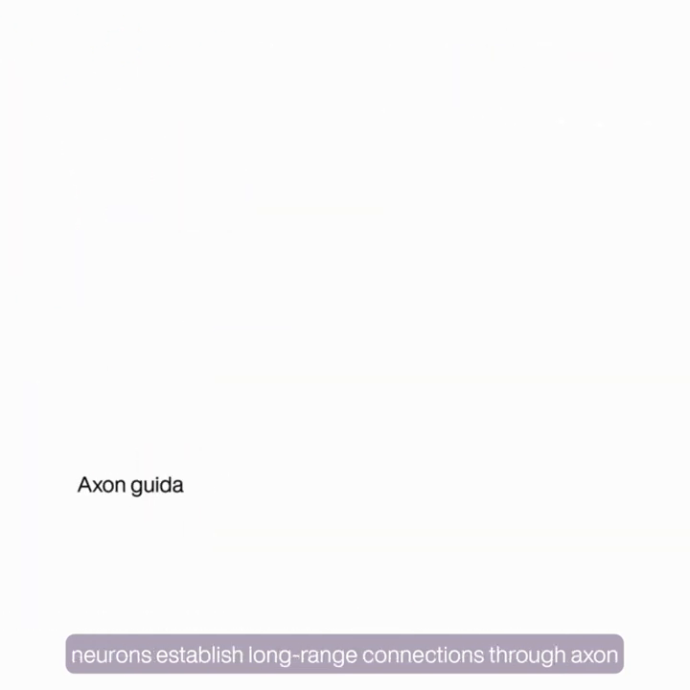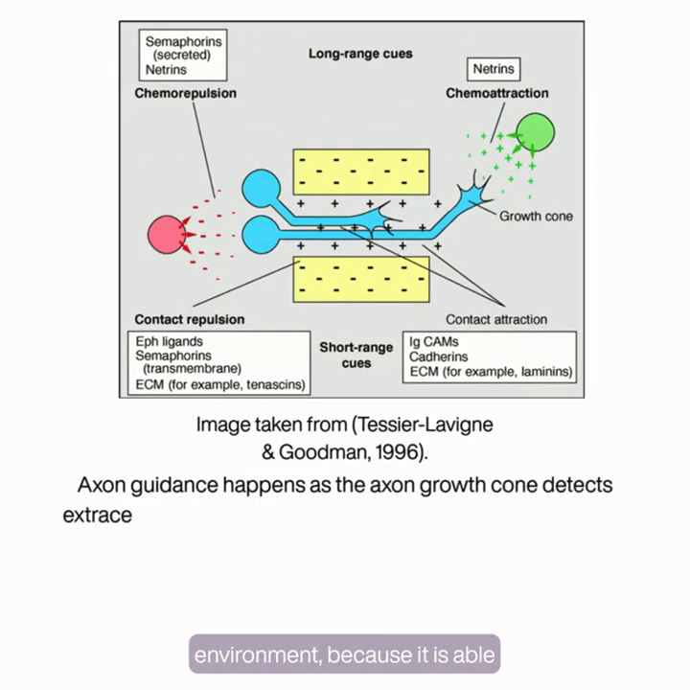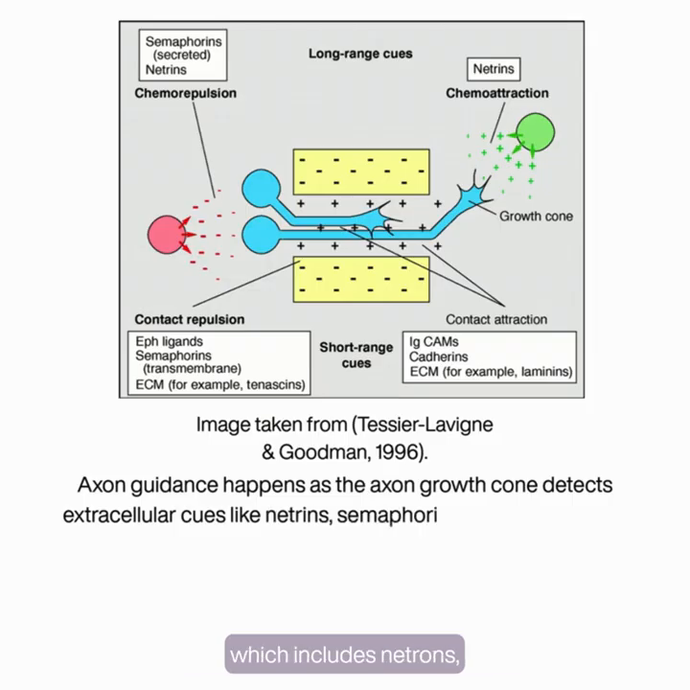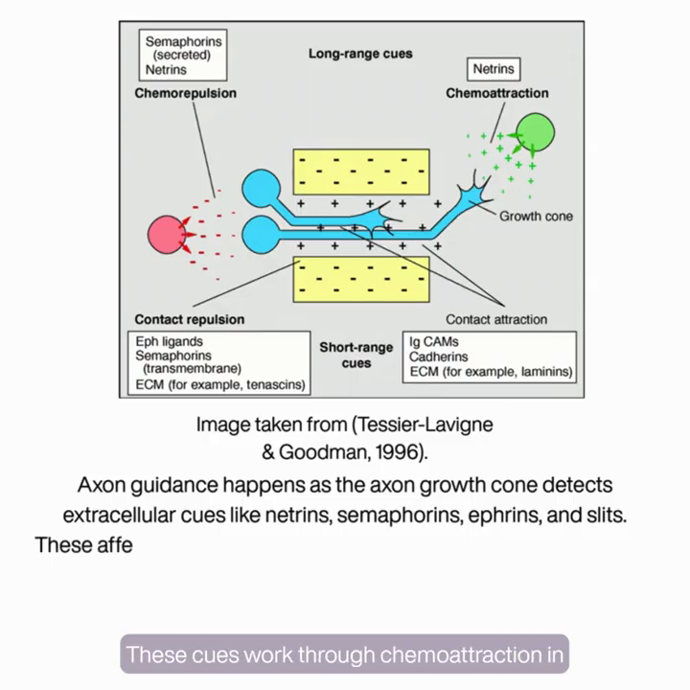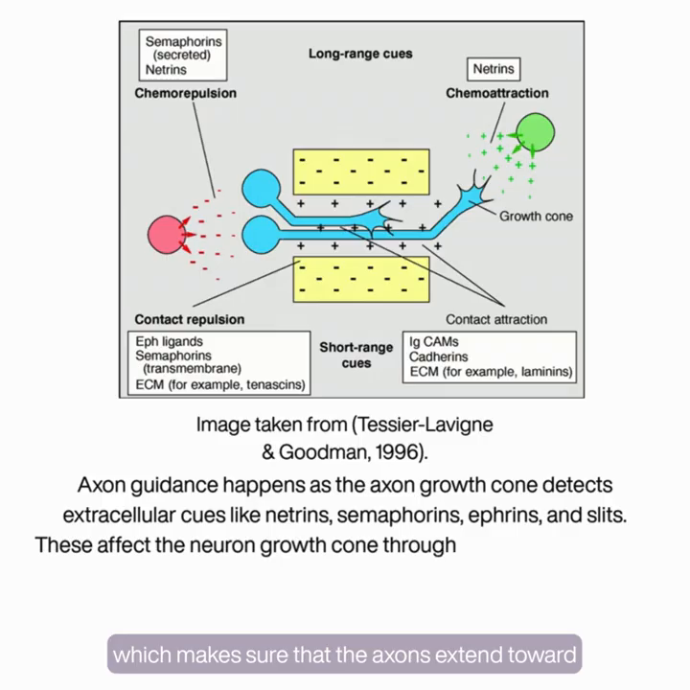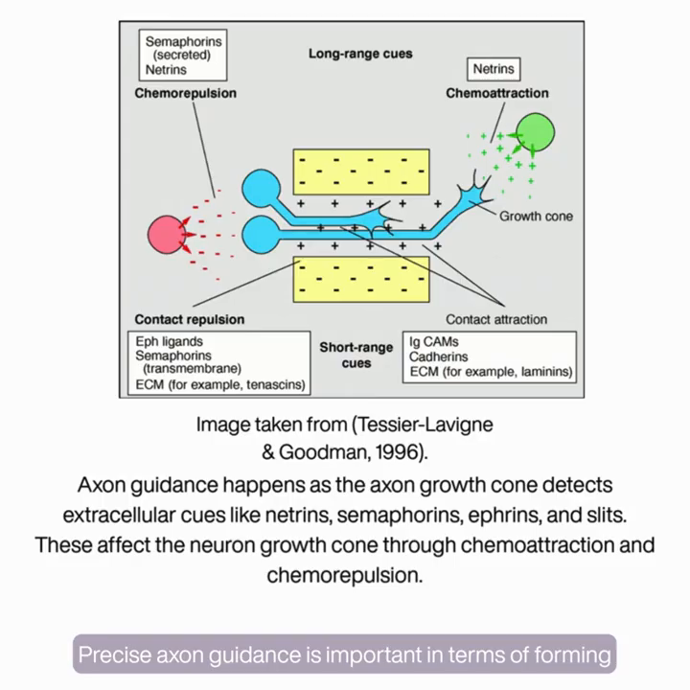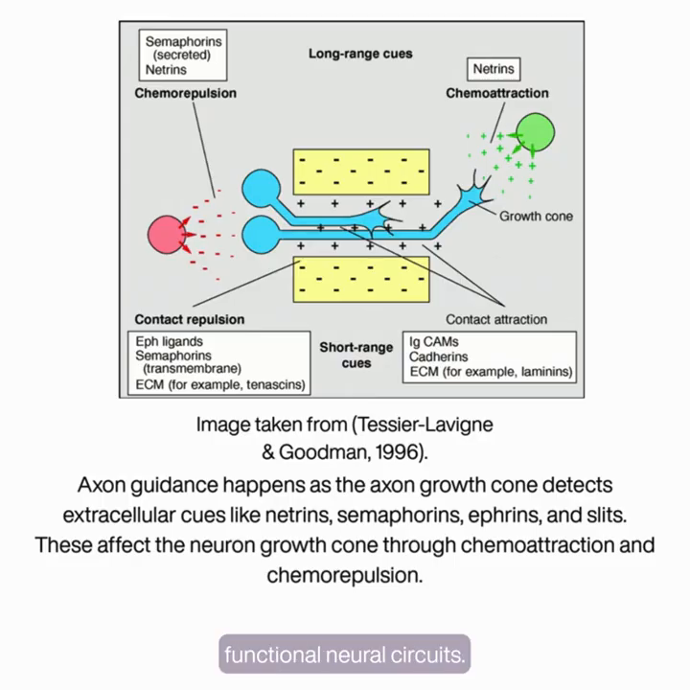After the migration, neurons establish long-range connections through axon guidance. The axonal growth cone navigates the extracellular environment because it is able to detect molecular guidance cues, which includes netrins, semaphorins, ephrins, and slits. These cues work through chemoattraction and chemorepulsion, which makes sure that the axons extend toward correct targets and still avoid inappropriate regions. Precise axon guidance is important in terms of forming functional neural circuits.